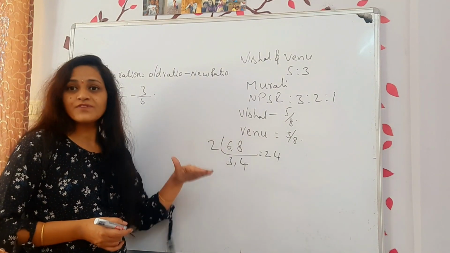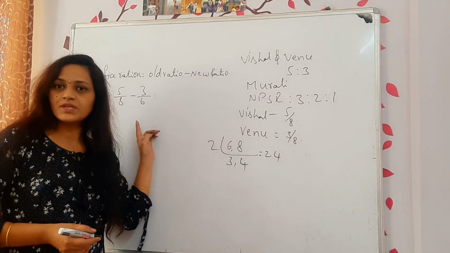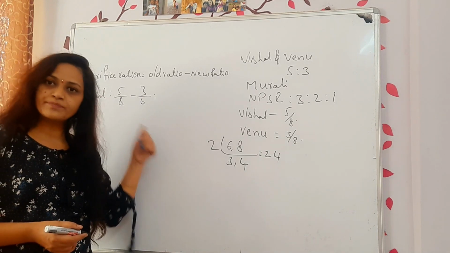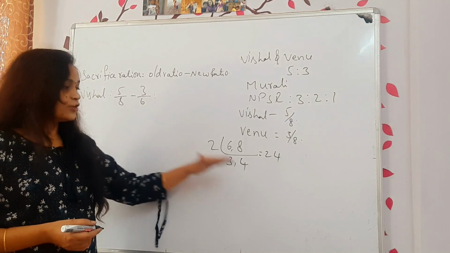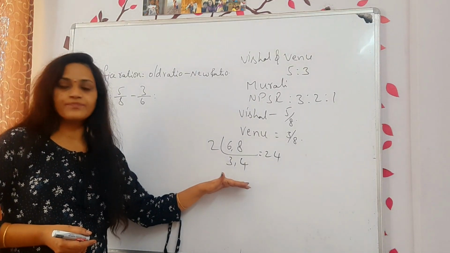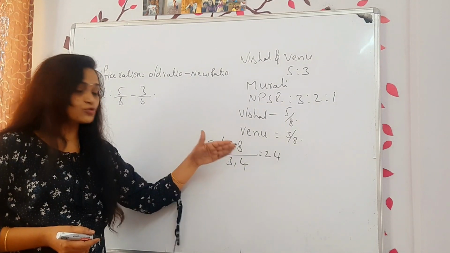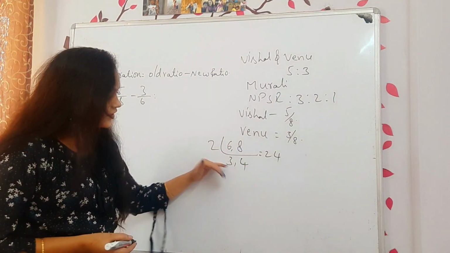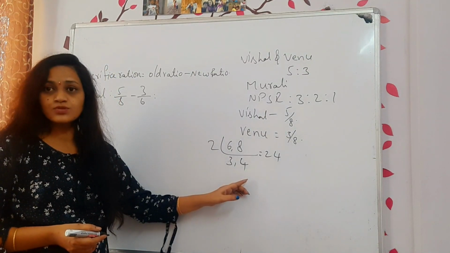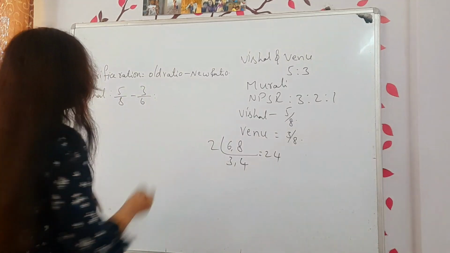How to do it? First, check whether there is any common divisible between them. If there is a common divisible, just multiply both of them. If there is no common divisible, then you should find out the LCM. Then take the common divisible. Keep dividing until there is no common divisible left. Once you find these balances, 2 into 3 into 4, then you got 24.